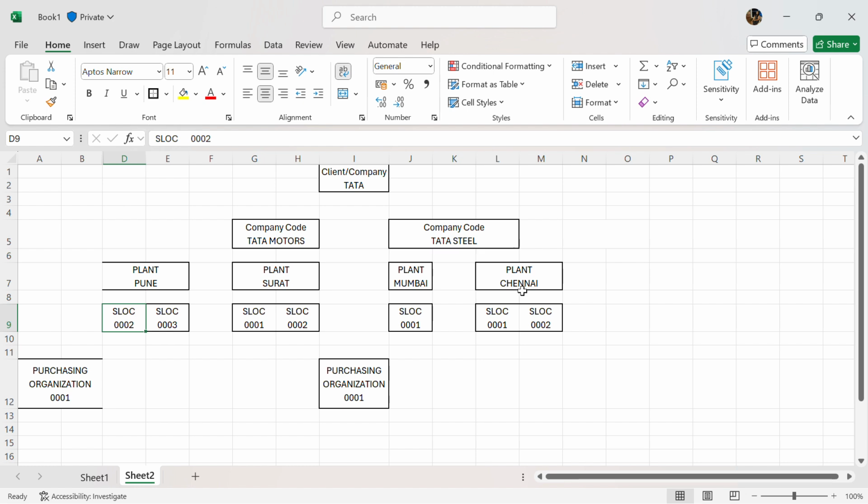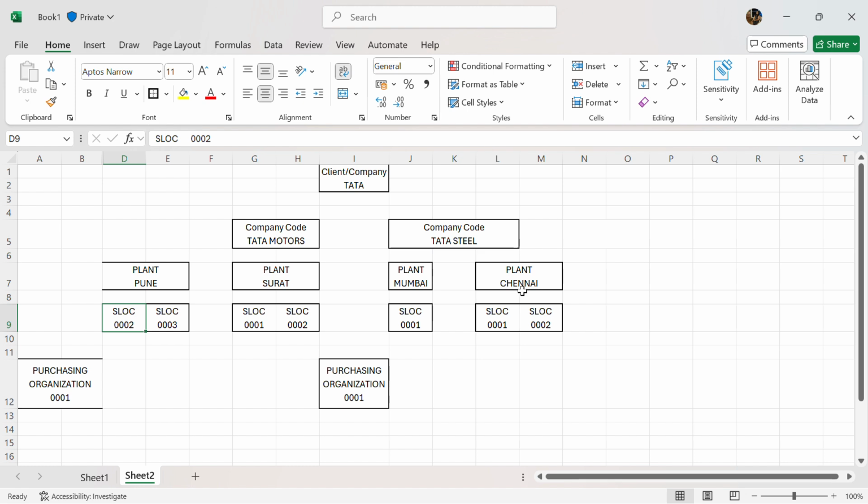So one company code can have multiple plants, but a single plant cannot have multiple company codes assigned to it. So single plant, single company code; single company code, multiple plants. No vice versa is possible.